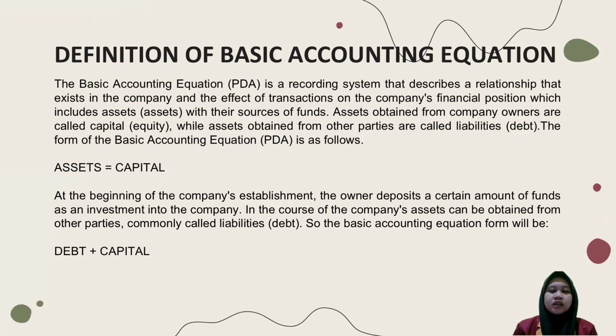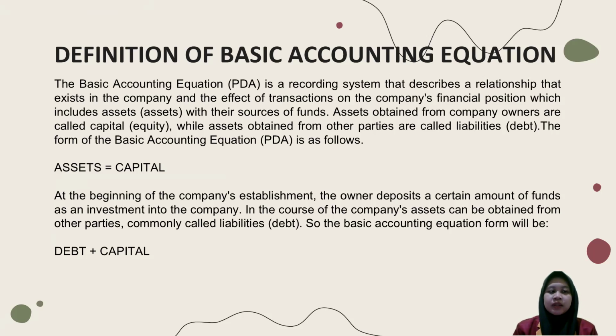The basic accounting equation is a recording system that describes the relationship that exists in the company and the effect of transactions on the company's financial position, which includes assets with their source of funds. Assets obtained from the company owner are called capital or equity, while assets obtained from other parties are called liability or debt. The form of the basic accounting equation is as follows.